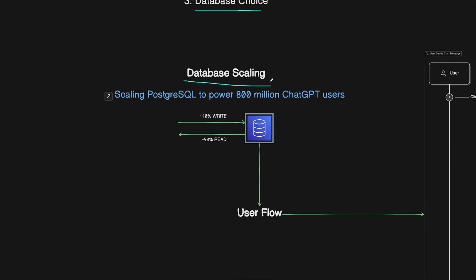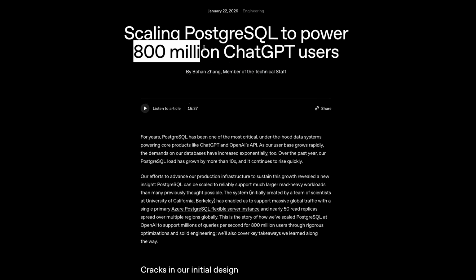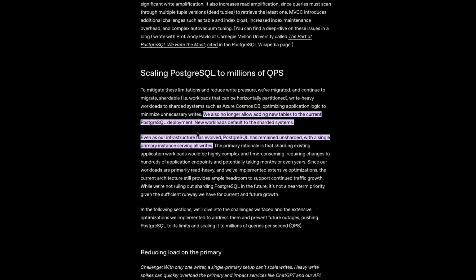Most engineers here might assume that ChatGPT runs on a sharded database, which actually isn't the case. If you check out the latest post made by OpenAI, you can actually see that OpenAI powers 800 million ChatGPT users currently with a single primary database, even though the load has grown by more than 10x in the last year alone. Their primary database still remains unsharded with a single primary instance serving all writes.